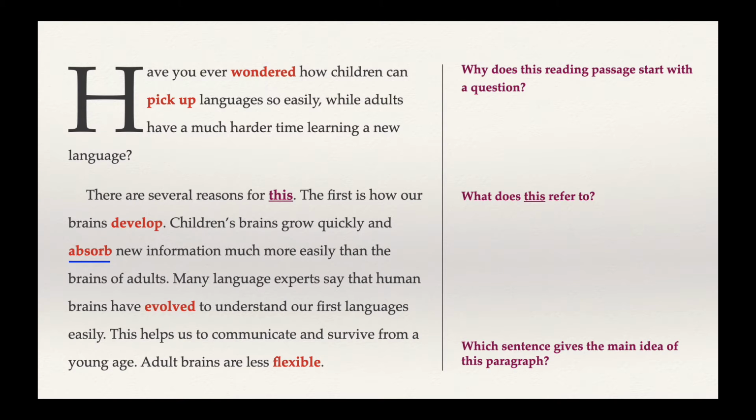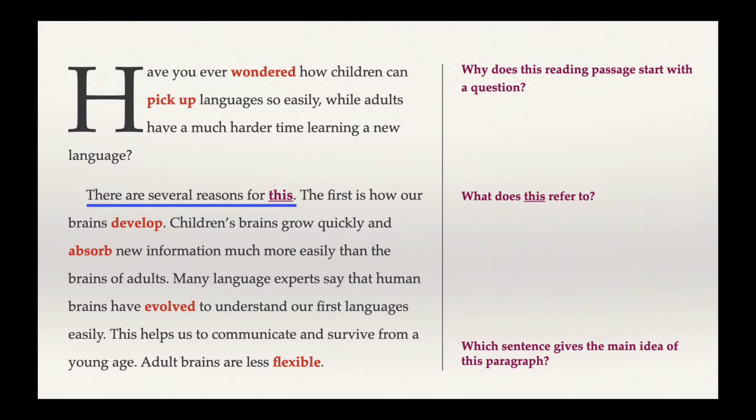Children's brains absorb new information easily. What do you think absorb means? And evolved. Many language experts say that human brains have evolved to understand our first languages easily. On the other hand, adult brains are less flexible. So see if you can guess what these words mean. Finally, which sentence gives the main idea of this paragraph?